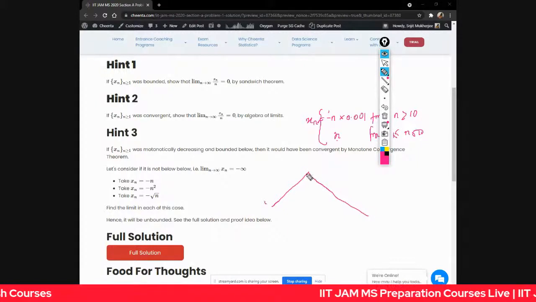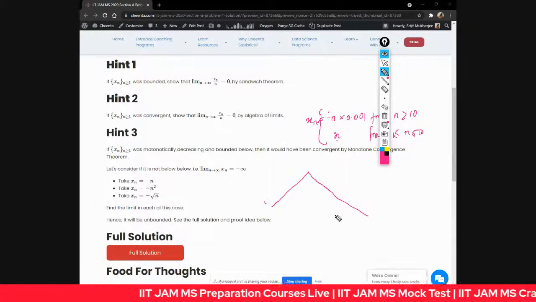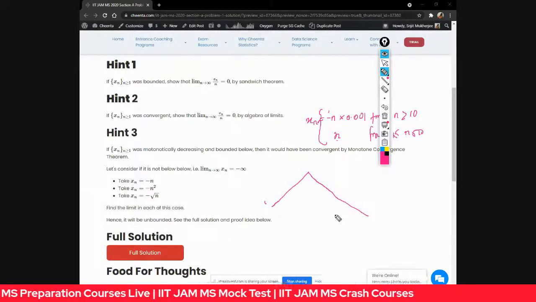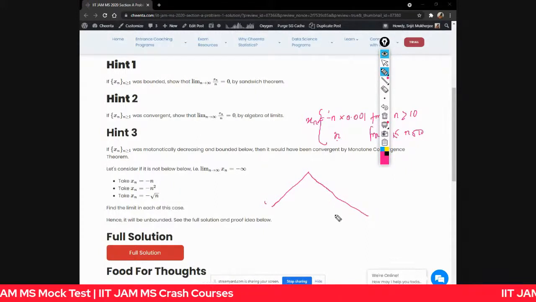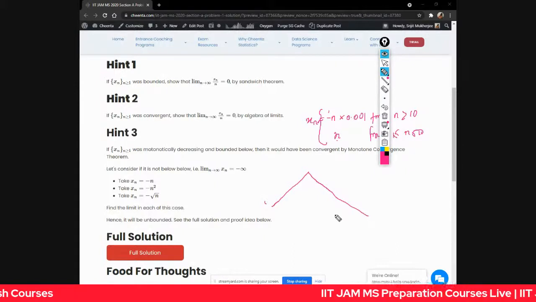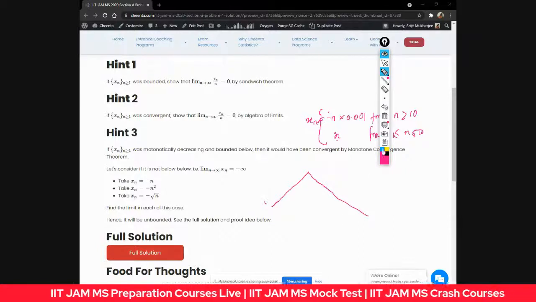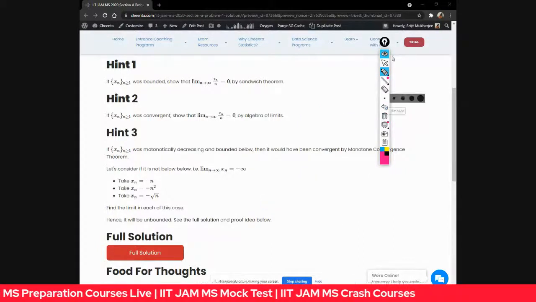That means it's increasing first and then decreasing. So what I'm using here is that we are not contradicting the fact that xn over n, the long-term behavior information, is given. I'm using the long-term behavior information. That's why if I cut it in the middle and replace the initial few terms of the sequence with something else, it will remain the same. That's exactly what we did here. We did a surgery over the sequence. That's a beautiful, simple, cute idea.